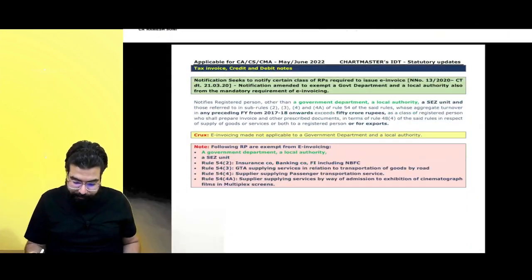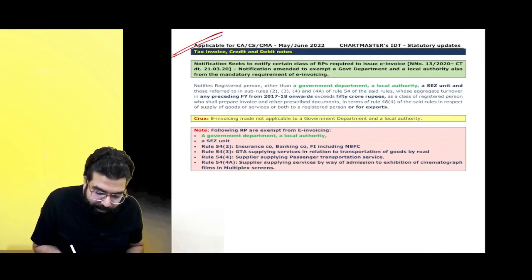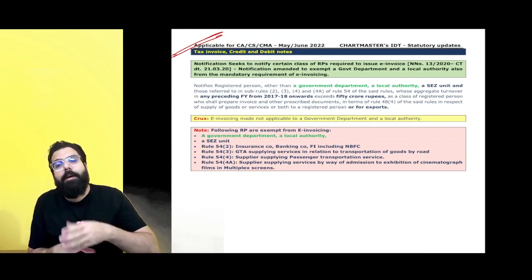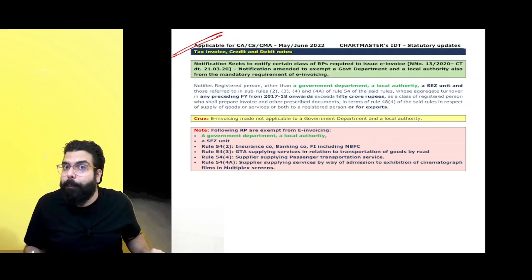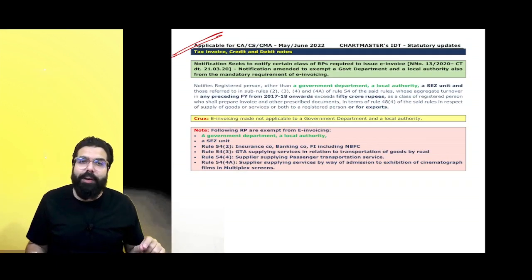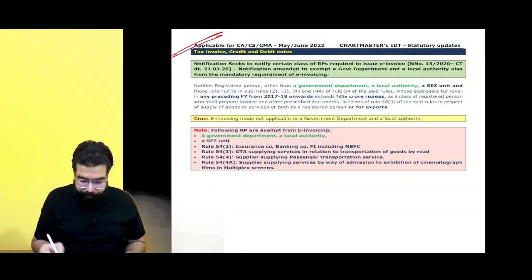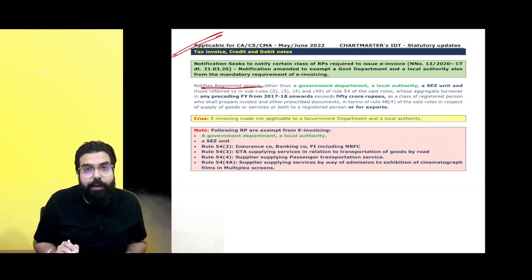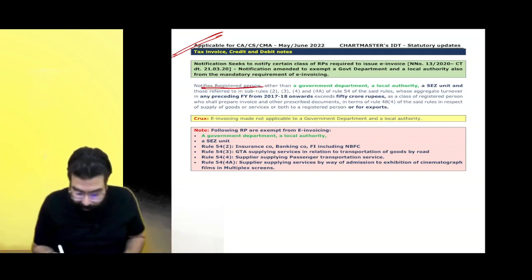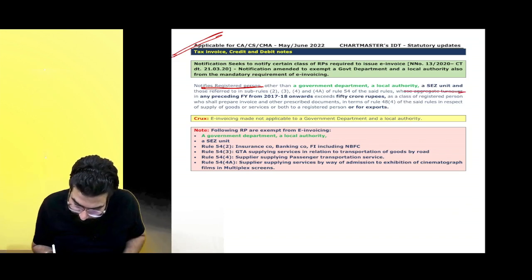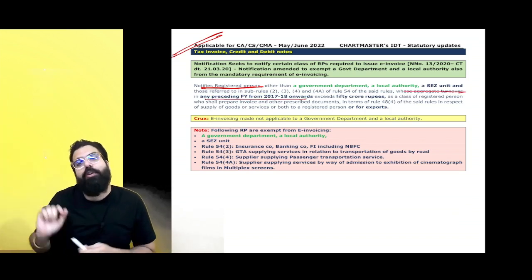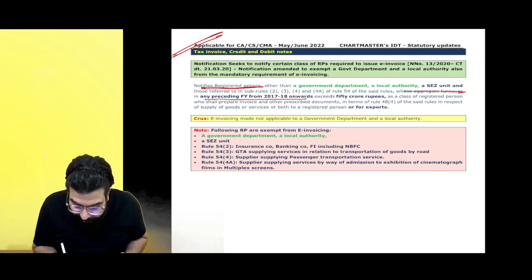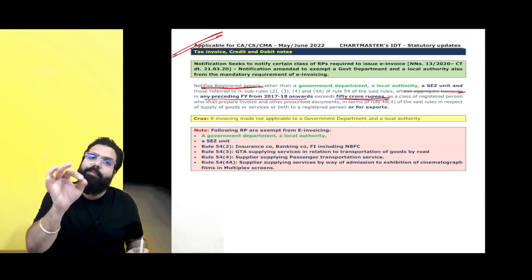Chalo, let's go ahead. Tax invoice chapter. So tax invoice chapter, what is the amendment? In the tax invoice chapter, I hope you guys remember, the e-invoicing provision was there, that any registered person whose aggregate turnover in any preceding year from 2017-18, 2018-19, 2019-20, 2020-21 exceeds 50 crore rupees, they have to do e-invoicing.